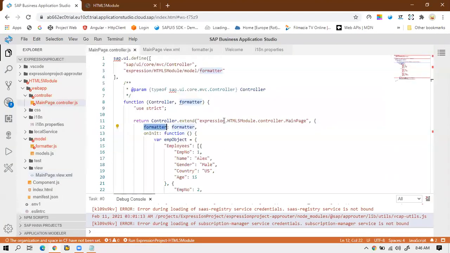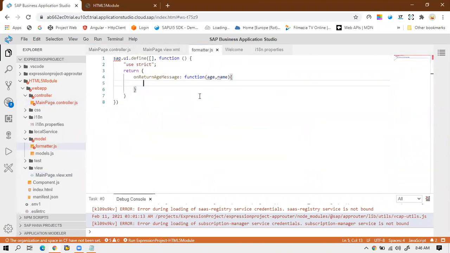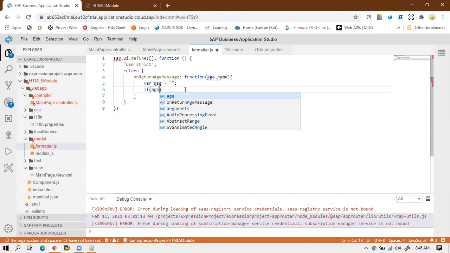So what I will do, I will now open the formatter.js file. First I will take one local variable as message, and by default I will take it as empty, as an empty string. And then I will write if age is greater than 18.